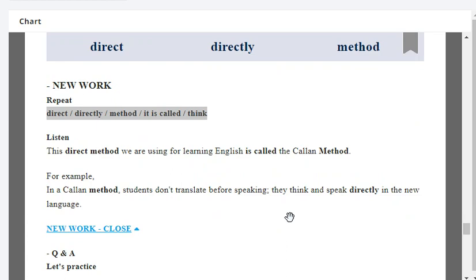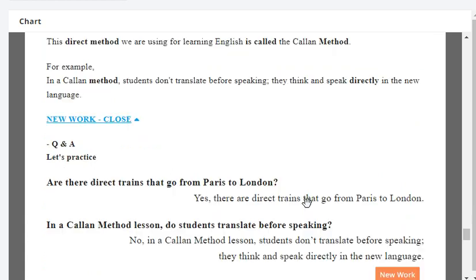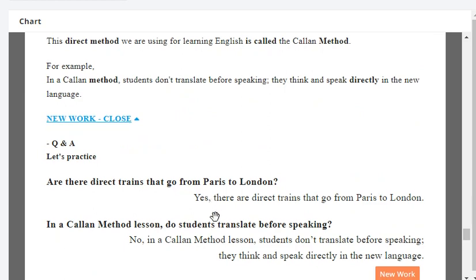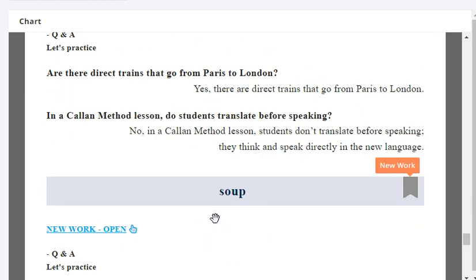For example, in the Callan method, students don't translate before speaking. They think and speak directly in the new language. Okay, so let's practice. Are there direct trains that go from Paris to London?